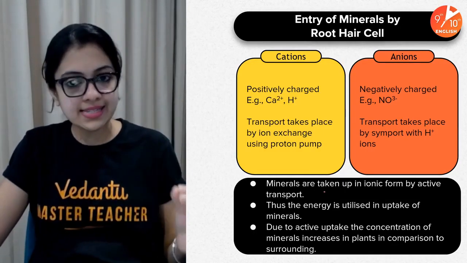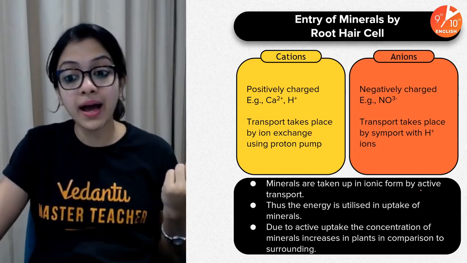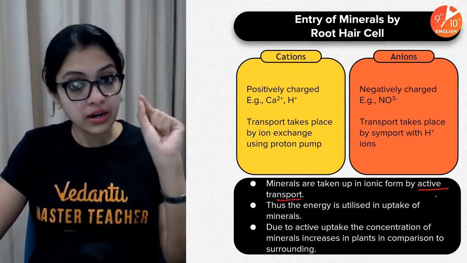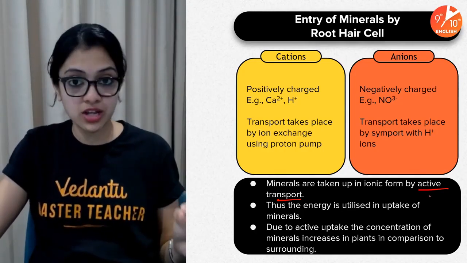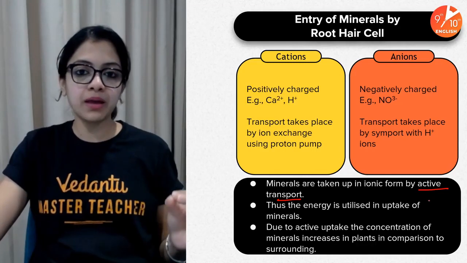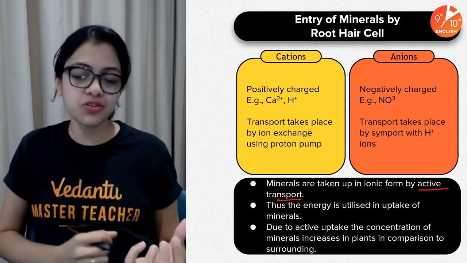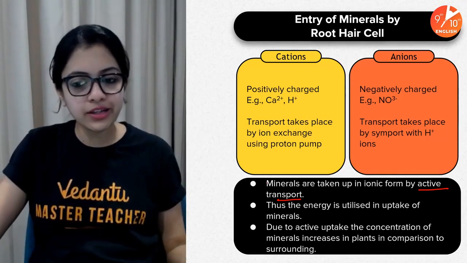So minerals, how are they taken up? They are taken up in their ionic form by active transport. If you remember, I told you earlier, in one of my previous sessions, that active transport is the process by which transport of materials happens against the concentration gradient. Which means it doesn't naturally occur.